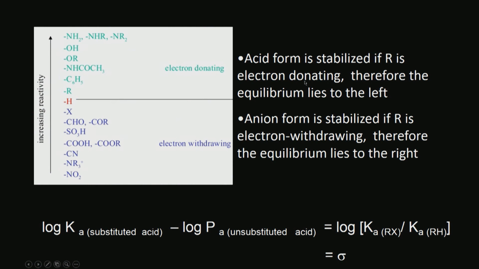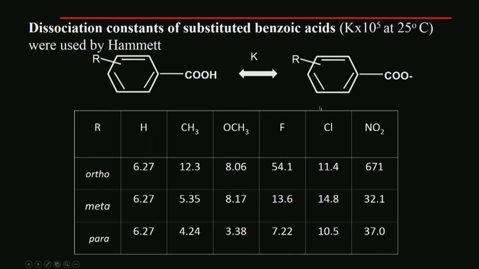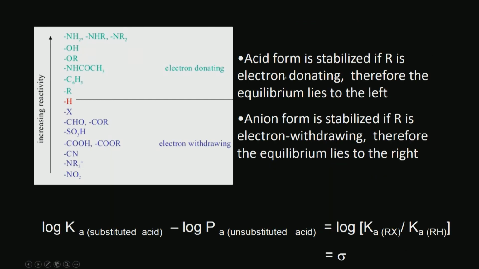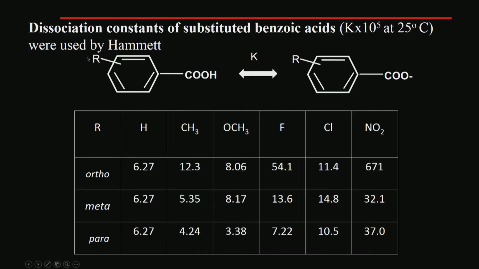Okay. And so, acid form is stabilized if R is electron donating, therefore, the equilibrium lies to the left. Okay. Acid form is stabilized if it is like this instead of going like this. So, if R is electron donating, if R donates electron, acid form is stabilized.